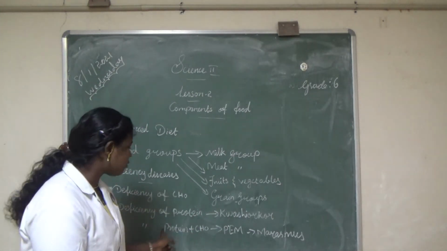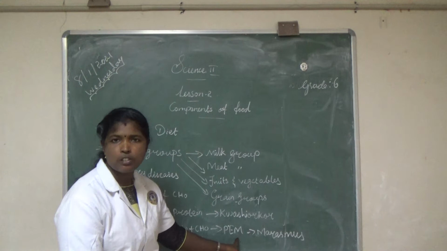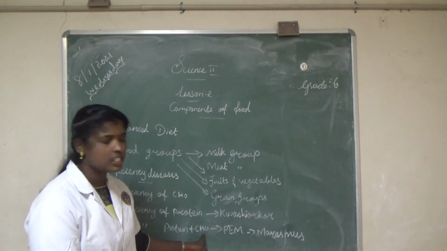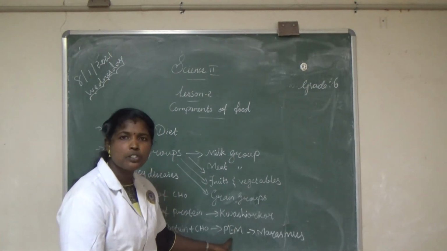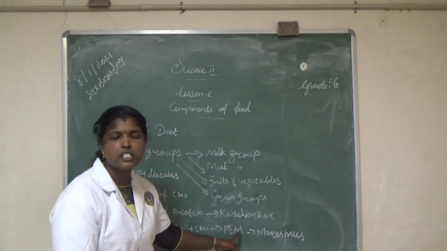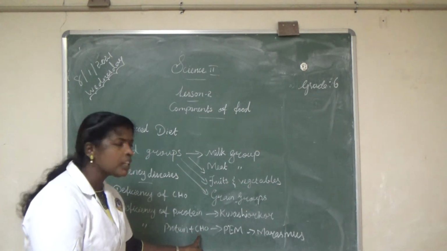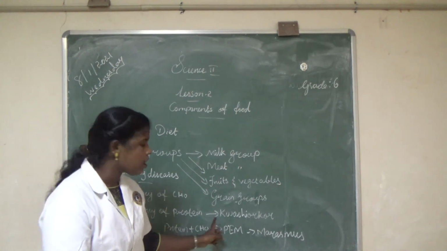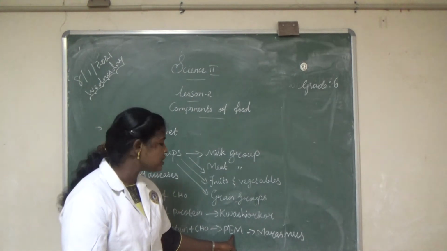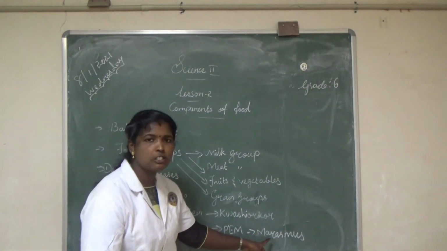Deficiency of proteins and carbohydrates together is called protein energy malnutrition. What is the abbreviation of protein energy malnutrition? PEM. Deficiency of proteins along with carbohydrate deficiency is called protein energy malnutrition, PEM. This leads to which disease in children?